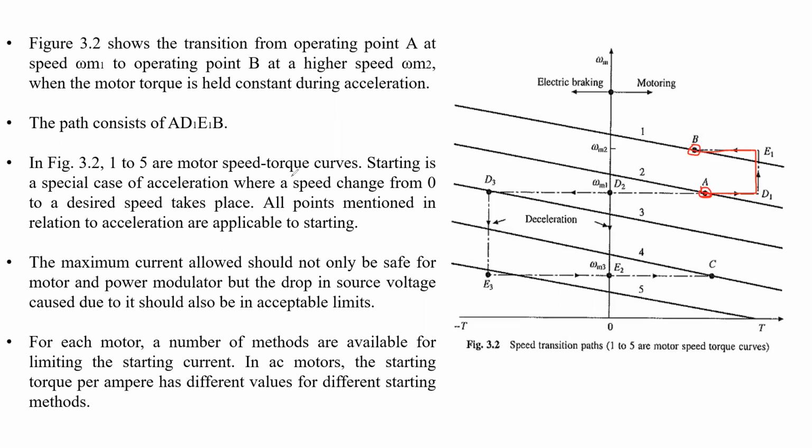Curves 1 to 5 mean different speeds: first, second, third, fourth, and fifth. The motor is operating at different speeds, represented by the 1, 2, 3, 4, and 5 speed torque curves. The motor speed torque curves look like this.